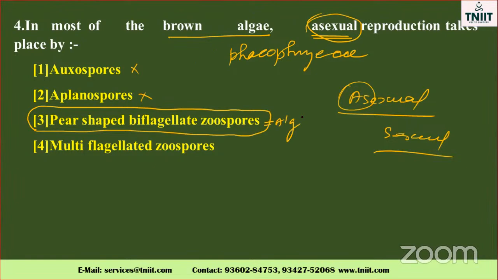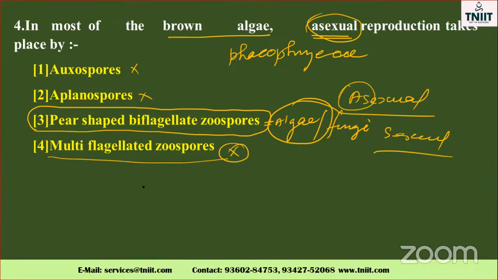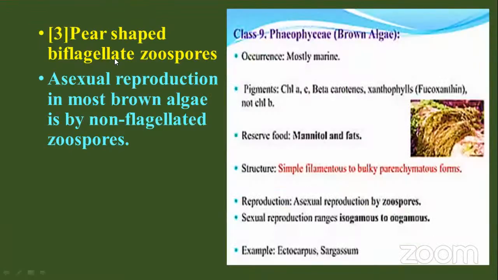Algae. Not only algae, it also comes in fungi. But they asked about fungi or algae. Algae they asked. So multiflagellated zoospore will not come because there is no multiflagellated zoospore. Only pear-shaped biflagellated zoospores. See the option? Asexual reproduction of most brown algae is by non-flagellated, sometimes biflagellated zoospore. So the third option is the correct answer, my dear. Go to the next one.